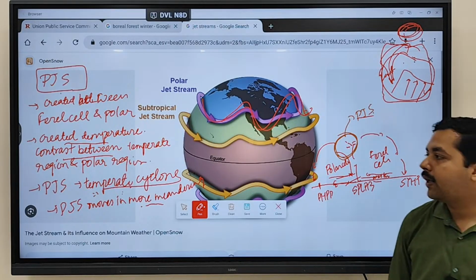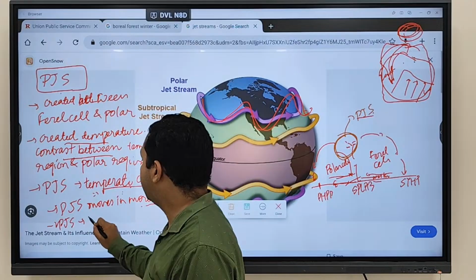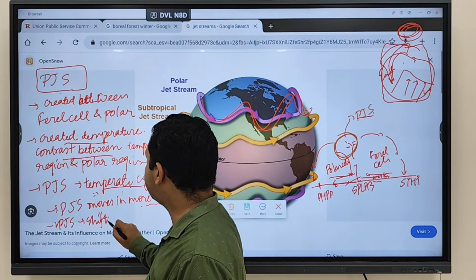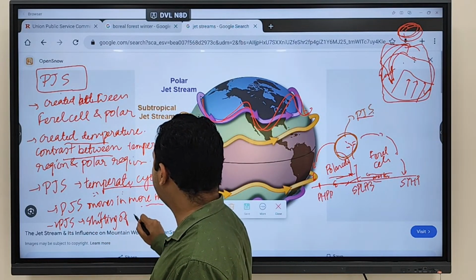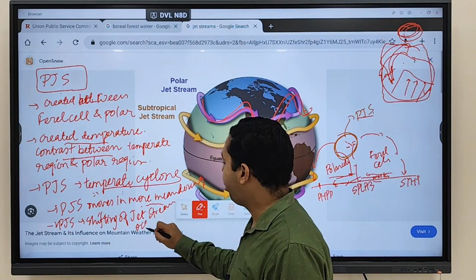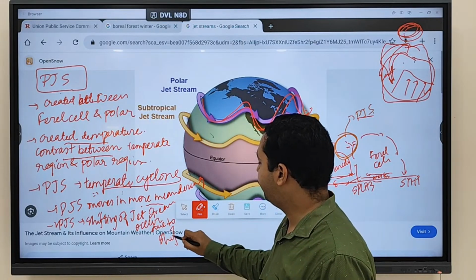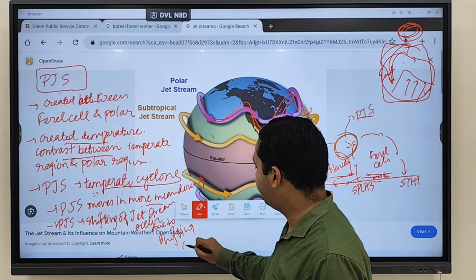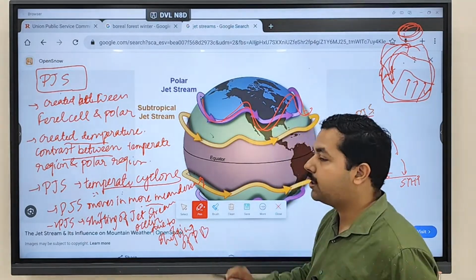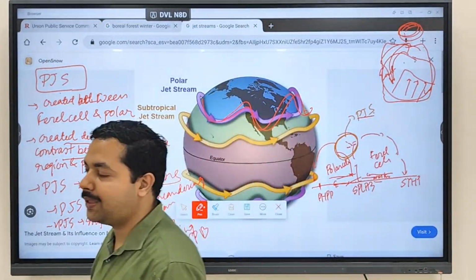Fine. And again, the polar jet stream will also shift. Shifting of jet stream occurs due to shifting of what? Shifting of pressure belt.